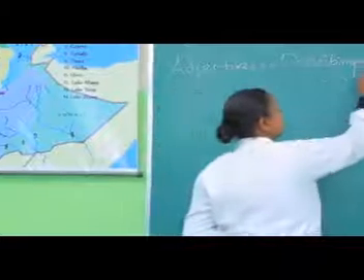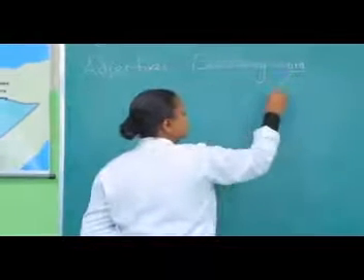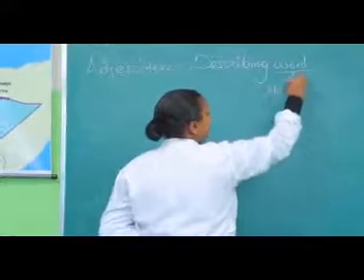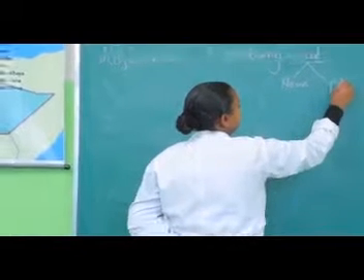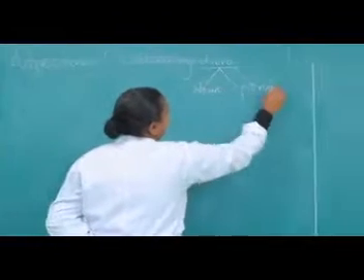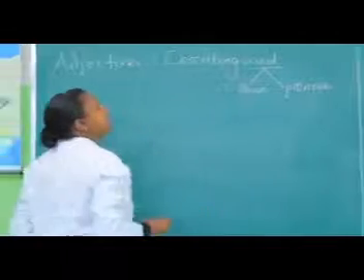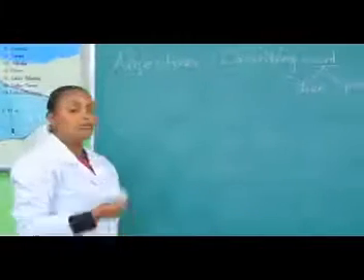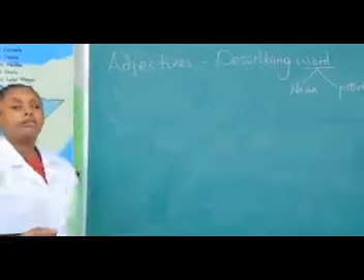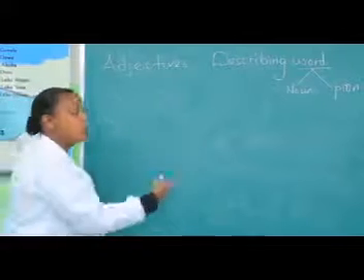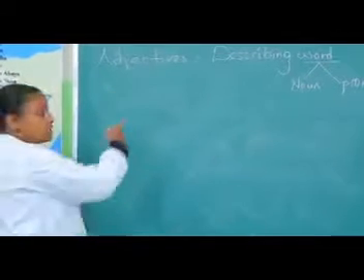What are these words? These words can be nouns or pronouns. So when you are talking about a word, and if you are giving us some additional information about that word, then you are using adjectives.